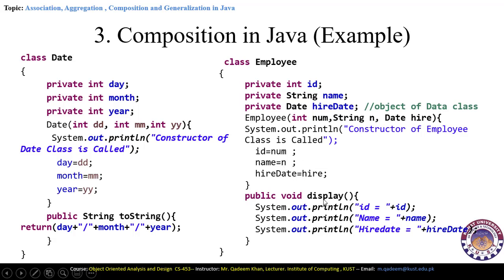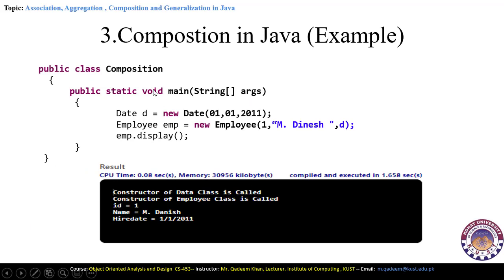Now we have another function, display, which will display all these three parameters which are provided in the constructor. Now here we have another class declared, Composition, which will make the composition relation with the Date and the Employee. So first we have declared Date. So here we have passed a date, and here is employee 1 and Danish comma D. So here we are passing the Employee class.